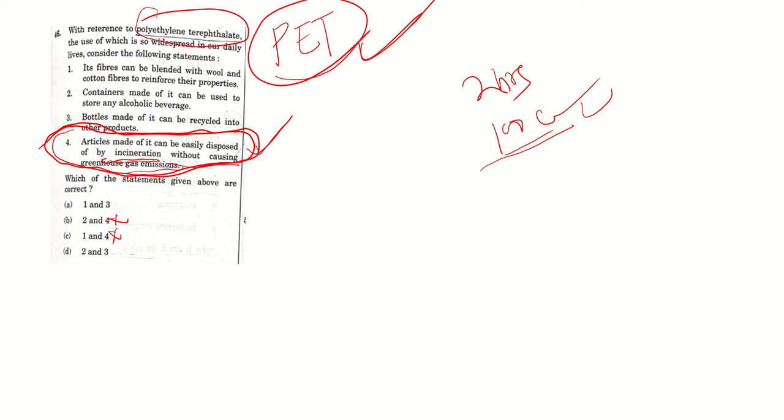So then there are 1 and 3, and 2 and 3. See, most probably 2 and 3. Even the standards regulatory body of India, BIS, has also cleared it for storing alcoholic beverages. So option 2 and 3, it can be recycled easily. Okay, so option 2 and 3 are correct.